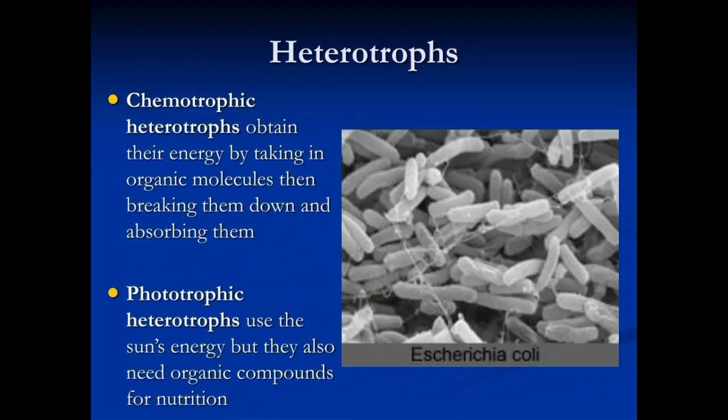Heterotrophs. Chemotrophic heterotrophs obtain their energy by taking in organic molecules, then breaking them down and absorbing them. Phototrophic heterotrophs use the sun's energy, but they also need organic compounds for nutrition. For example, E. coli bacteria.